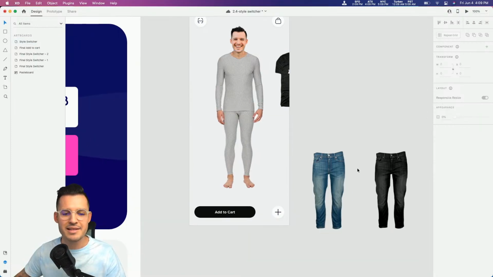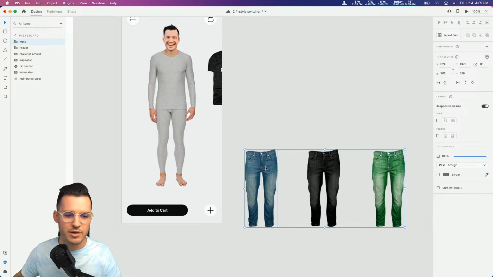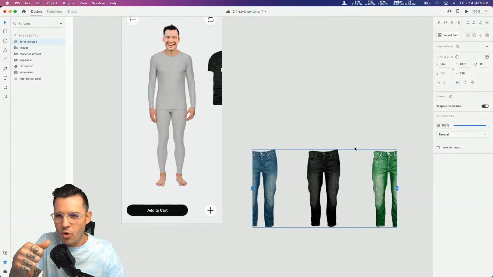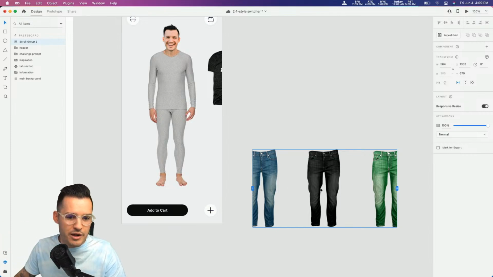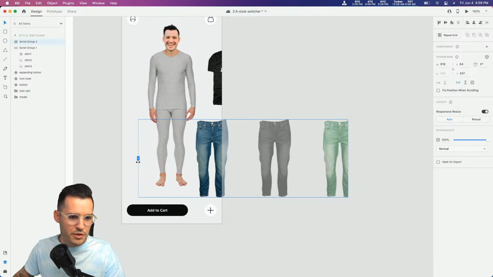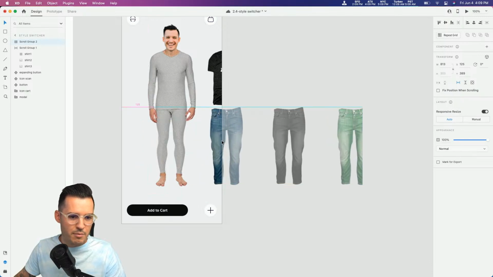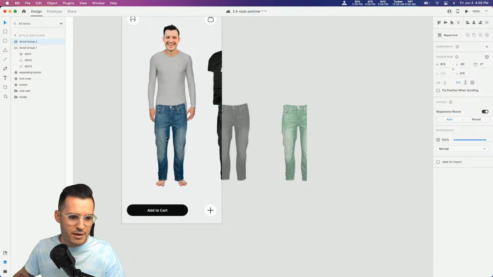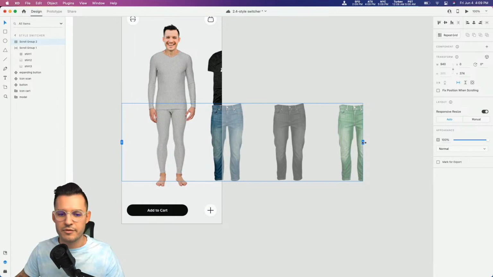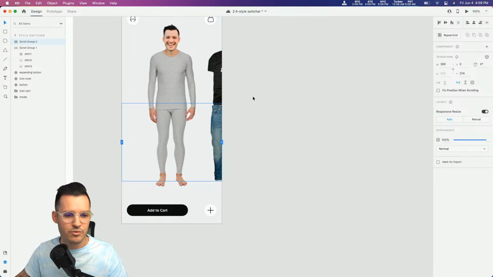Okay, and that's exactly what we want to do for this second one. We'll just take it out of the group that says jeans and then put it right into a scroll group, because a scroll group is in itself a group, right? And so, duh, we should have just done that, named our scroll group the thing we wanted. So again, let's put our pants kind of close to where they're going to be. Something like that. Slide it back over. We want to see a little bit of them, and then move our scroll little tab to the left and to the right.